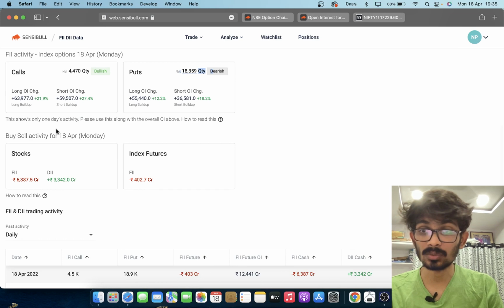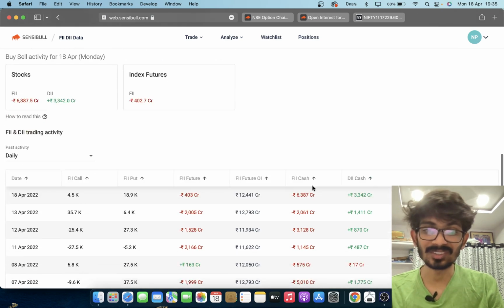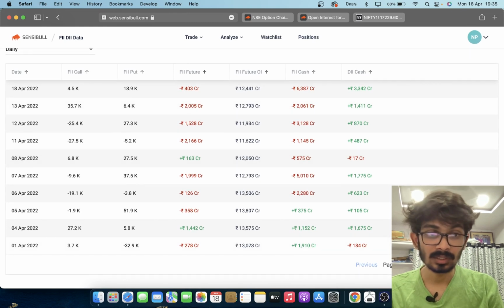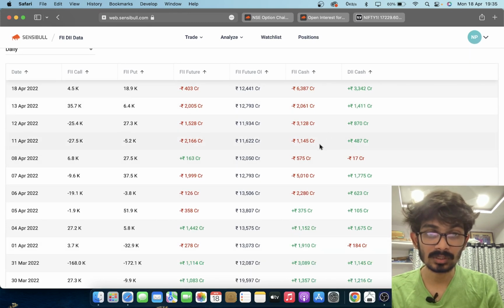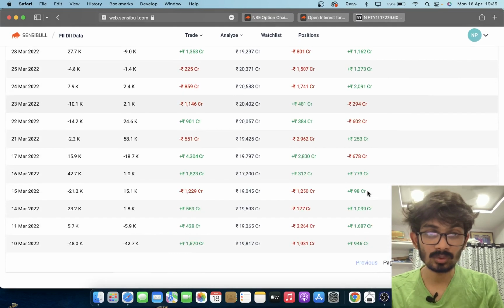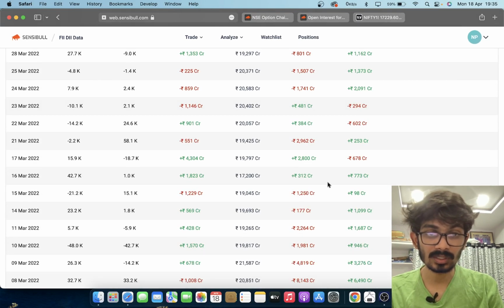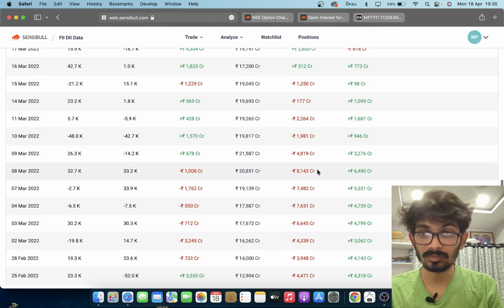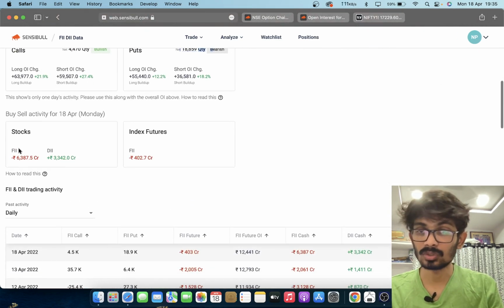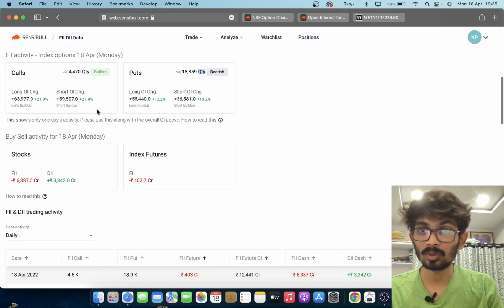In stocks, they sold around 6,300 crores in cash, which is huge in recent times. Let me show 20 rows. I think it is very huge, even in recent times. This is the one we saw on March 8. After March 8, this has been the biggest FII stock selling, and DIIs gave some support to the market, but it didn't sustain much because there is still a gap down of 1.7%.